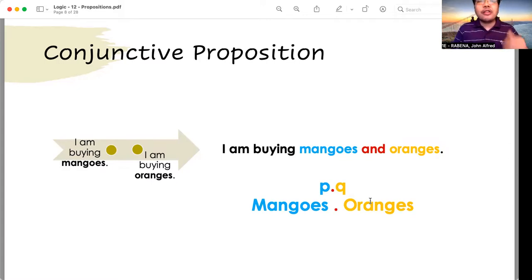Another example, the requirements for the growth of a plant are rain and sunlight. So rain and sunlight, you put them together through the conjunctive word and, you would create a conjunctive proposition. So the key word here is and, that conjunctive word.